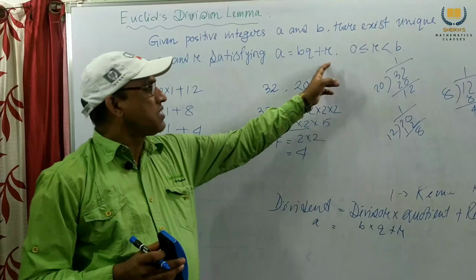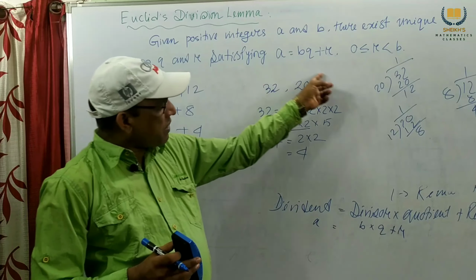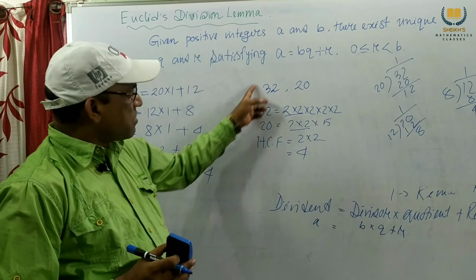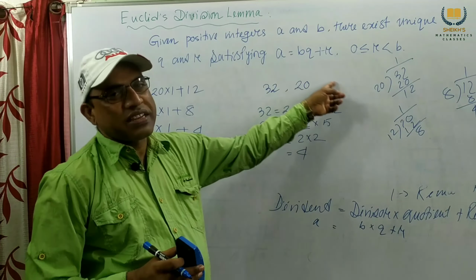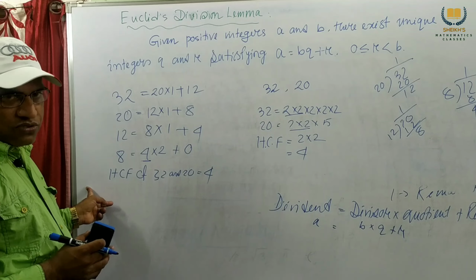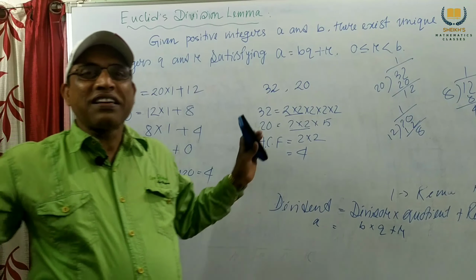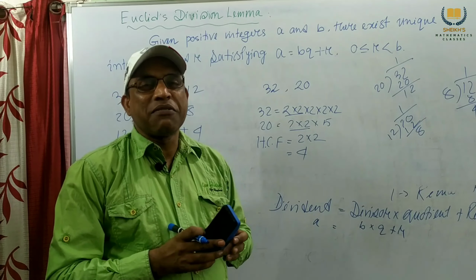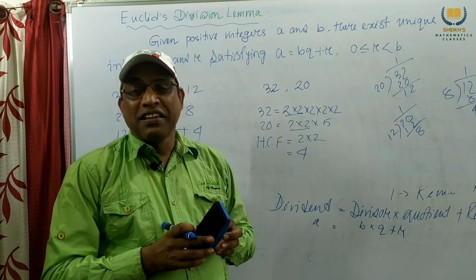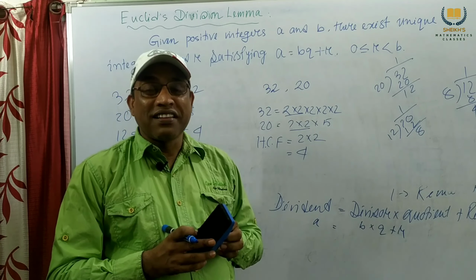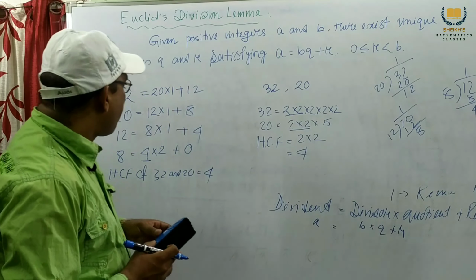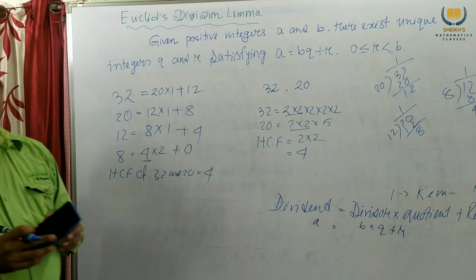We can also check whether it is correct, but the actual rule is this. This is Euclid's division algorithm. It is very easy; no one can say it is difficult. Now we start our exercise.